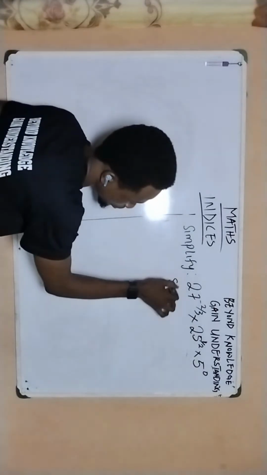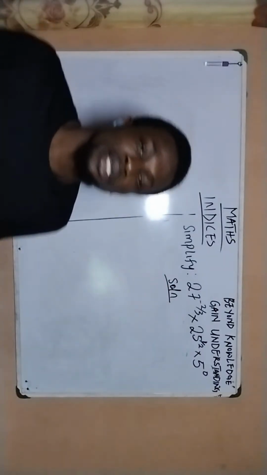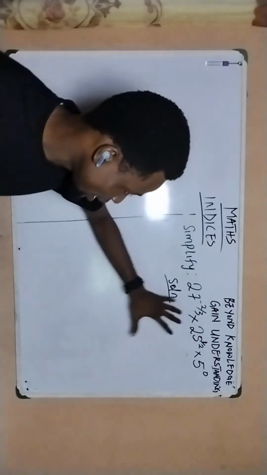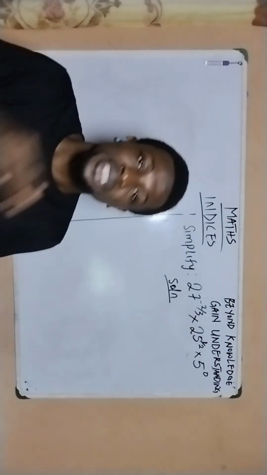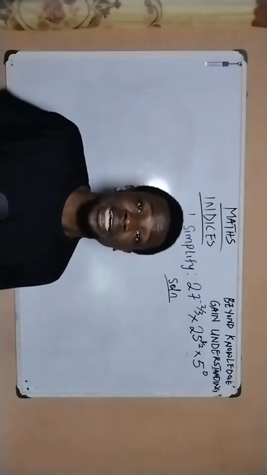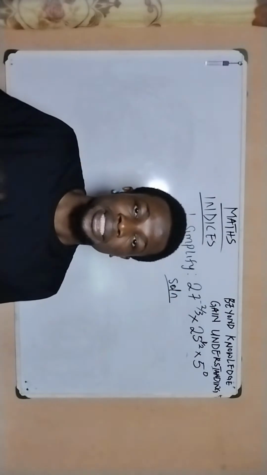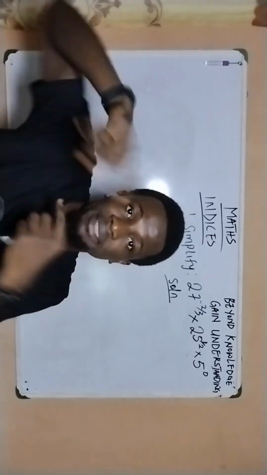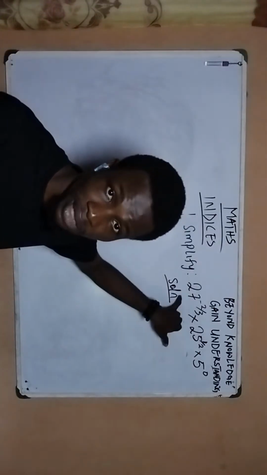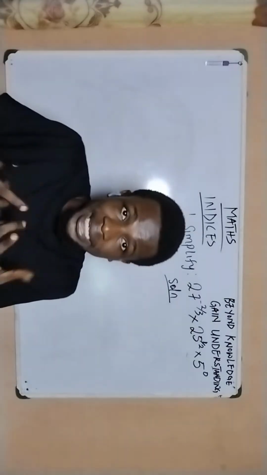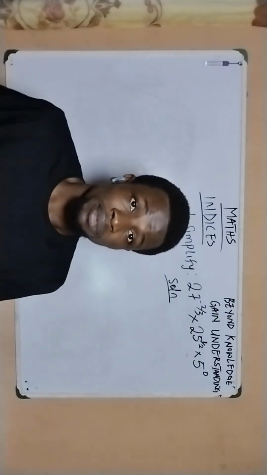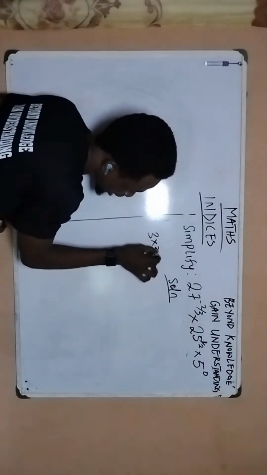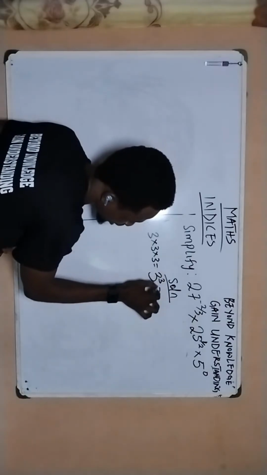And I keep mentioning it. The goal of indices is to have a base and a power. And one of the ways you can simplify this type of question is to find a way to first reduce each of the values that you have there into their lowest form. Lowest form I mean is with respect to a given base, a given number, multiplied by itself successive times to give the values you have here. So for 27, we have to find a number that will multiply itself a couple of times to give us 27, and that happens to be 3, because 3 times 3 times 3, which is 3 to the power of 3, will give us 27.